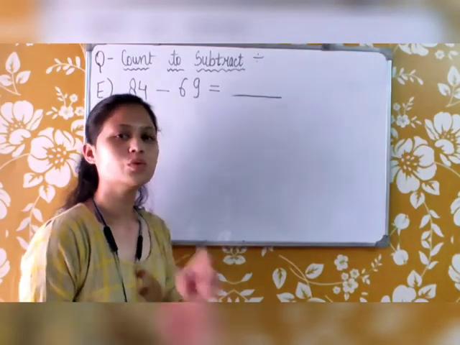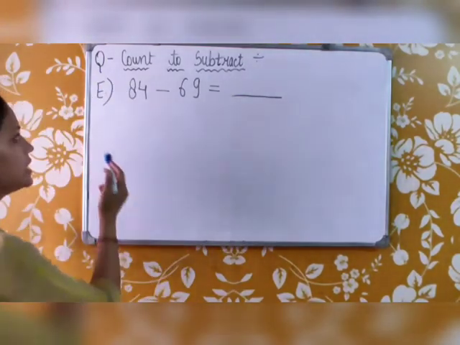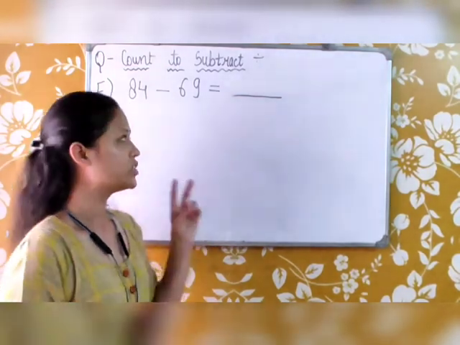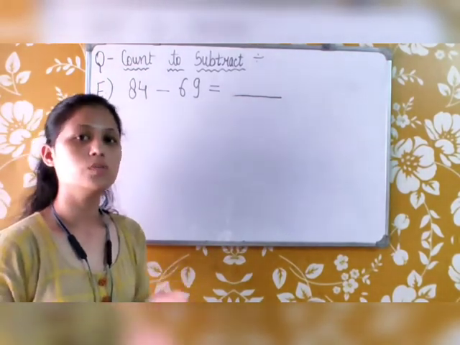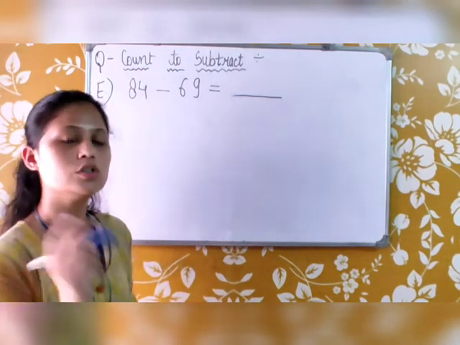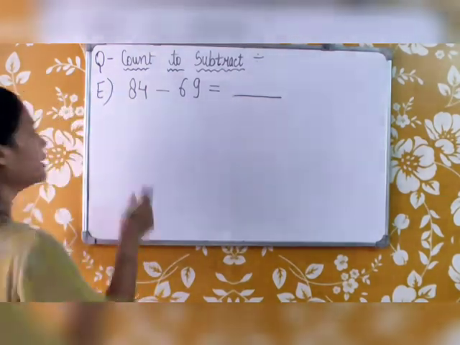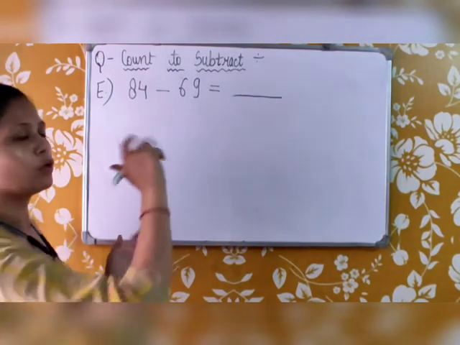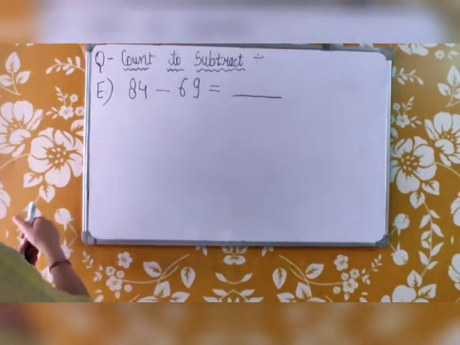Now I am telling you one more question, that is part E, and then 2 more questions are there, F and G. You will do them yourself in rough copy for practice and write the answer in your book only. I am telling you one more because this is about minus.